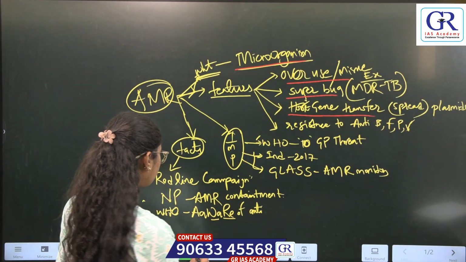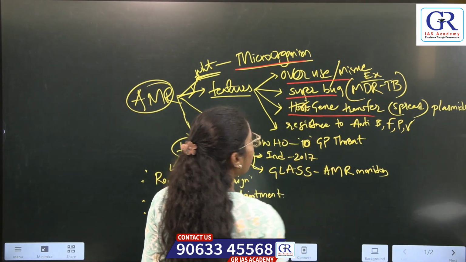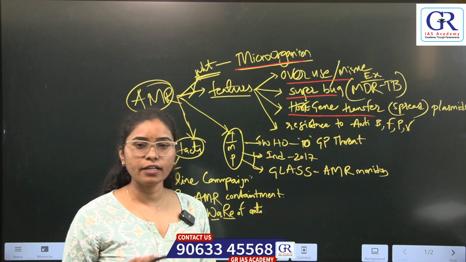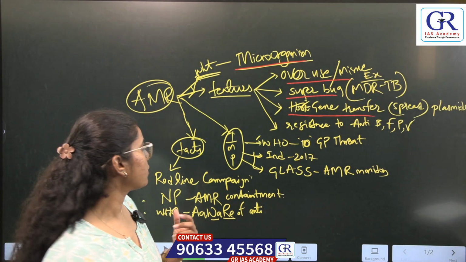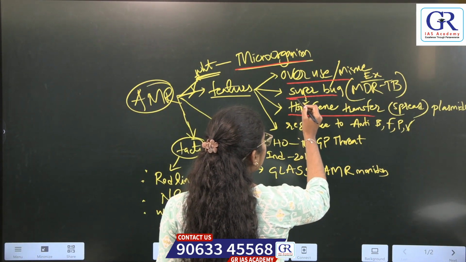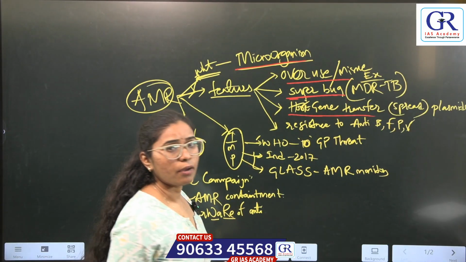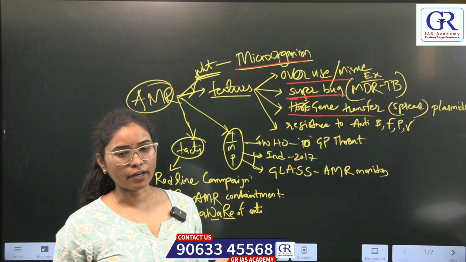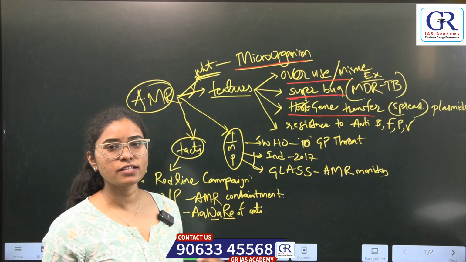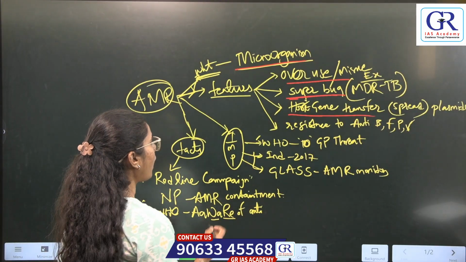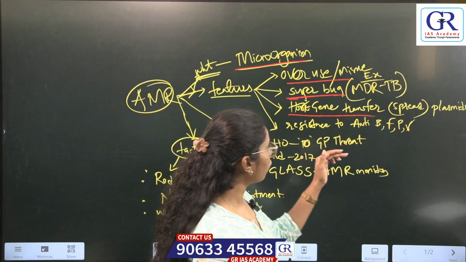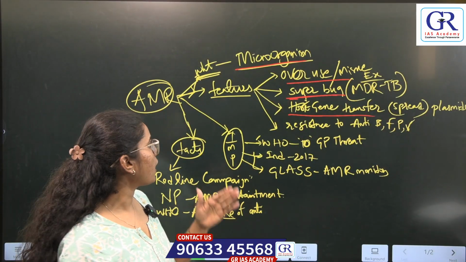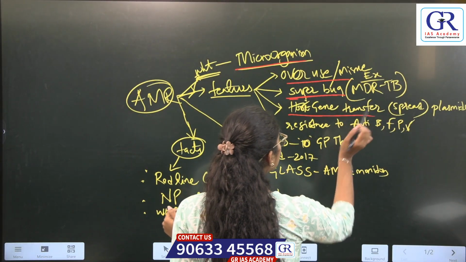And coming to features, because of overuse and misuse of drugs, this antimicrobial resistance is increasing and it is becoming a super drug. For example, MDR, which is a TB drug which developed as a super drug. And next thing is the spread of antimicrobial resistance occurs via plasmids and through horizontal gene transfer.